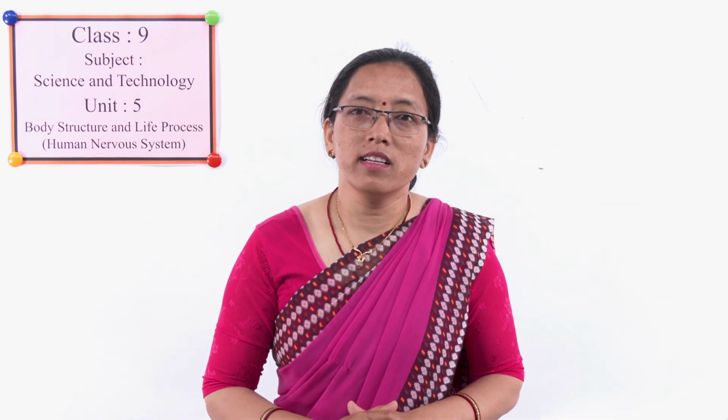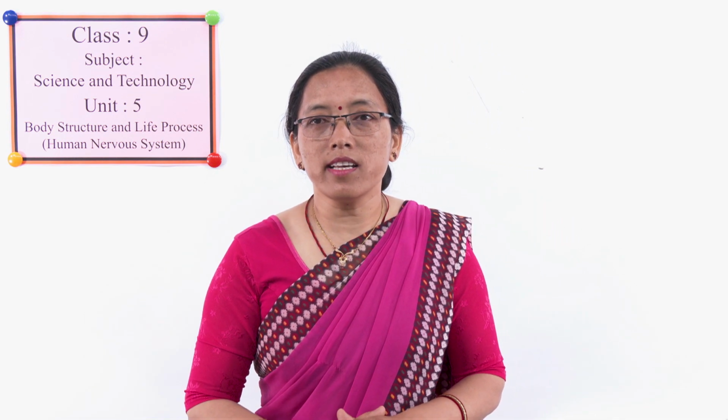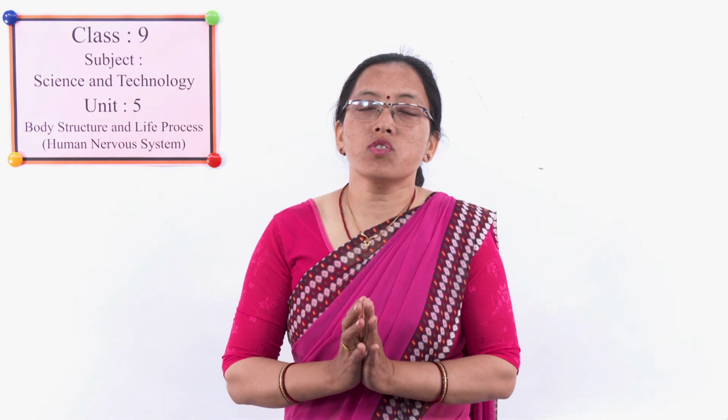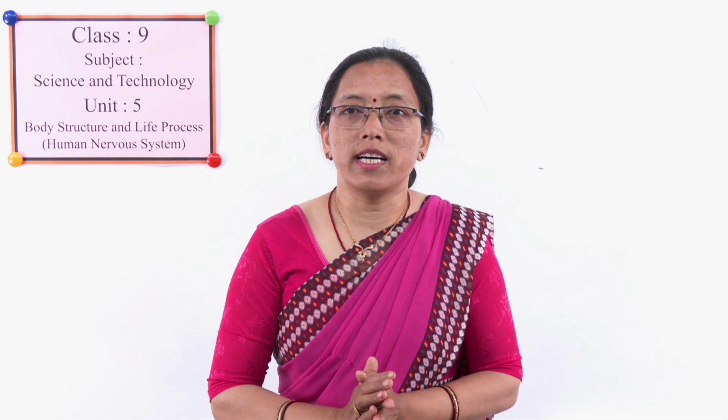Now, how many systems do we have in the human body? Yes, there are 9 systems. Out of 9 systems, today we discuss the human nervous system. What is the nervous system composed of? All of you know that.